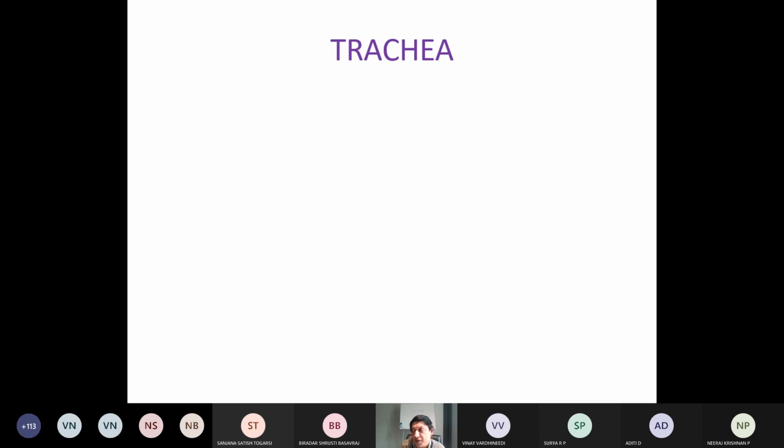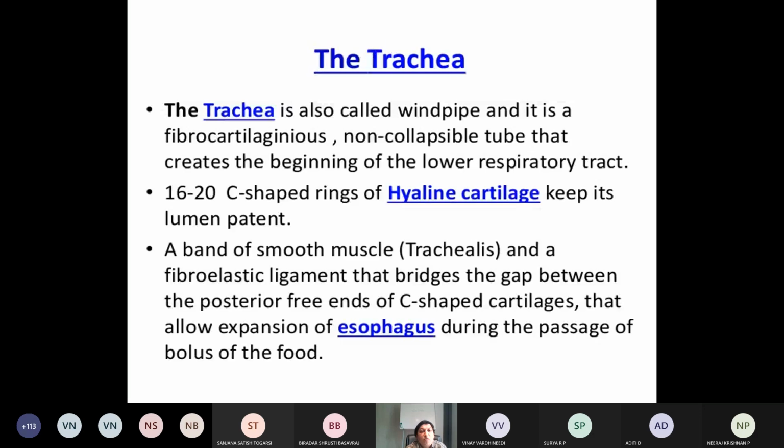There will be a connectivity, that is the trachea. So it is also called a windpipe. What do you mean by wind? Wind is nothing but air, oxygen. So the trachea is a windpipe, and it is a fibrocartilaginous, non-collapsible tube that creates the beginning of the lower respiratory tract. Beginning of the lower respiratory tract.